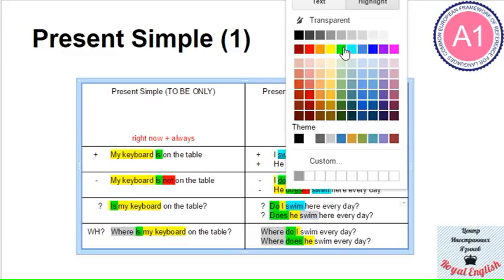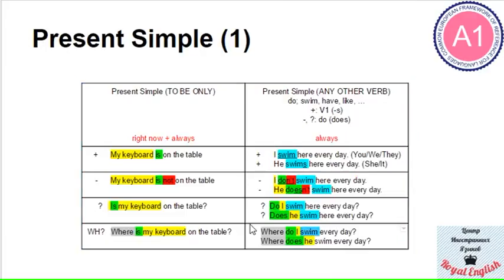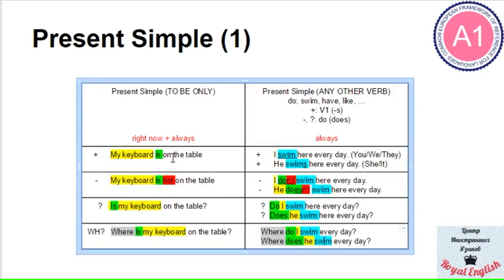But things are different with the present simple with the verb to be, because we have just one verb. Here it is. My keyboard is on the table. My keyboard is not on the table. Still one verb. Is my keyboard on the table? Still one verb here at the beginning of the sentence. And then where is my keyboard on the table? We still have one verb here. Okay? So this is the present simple, basically the main idea. But please note a very important difference between the two parts. We have right now and always here.